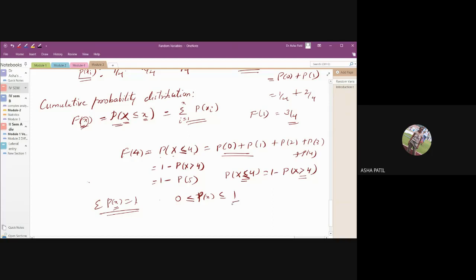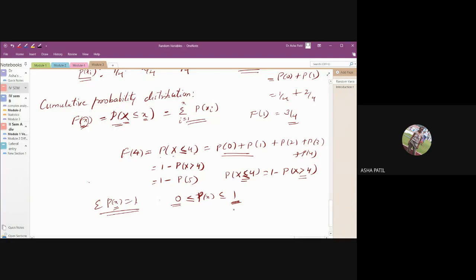The probability of a certain event, or the sample space, is 1. The probability of an impossible event is 0. And all other probabilities should lie between 0 and 1. They have to be positive. If you get 1 point something, 2 point, 10 point, they are all wrong. You should not get 1 point. Always your answer should be 0 point something only. Then only it is the correct answer for probability. But when you take the sum, it has to be 1.